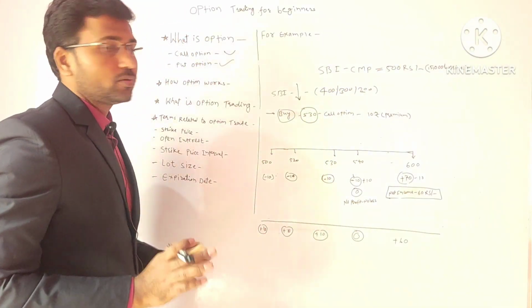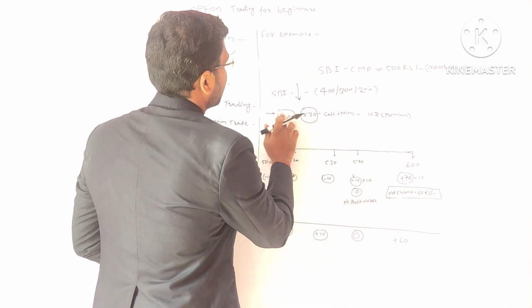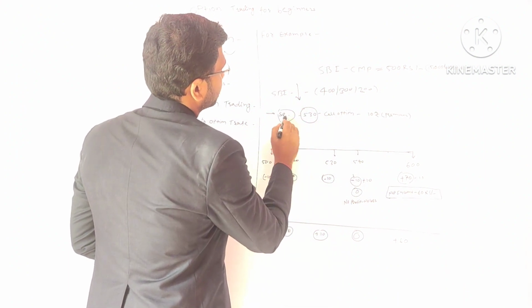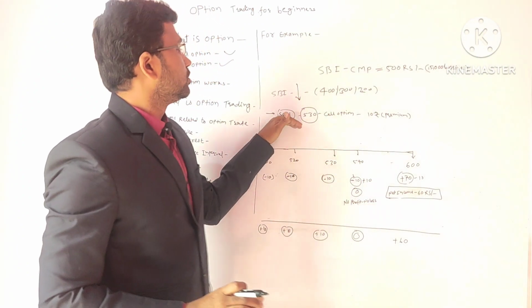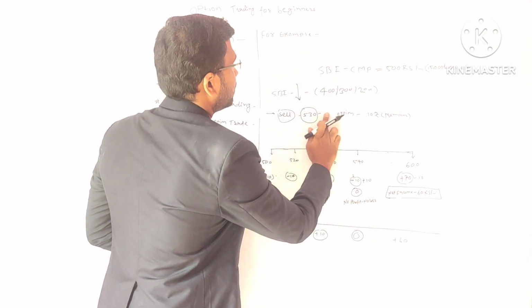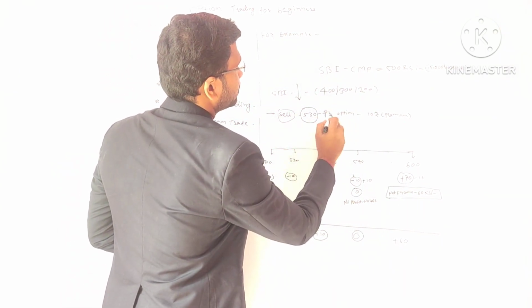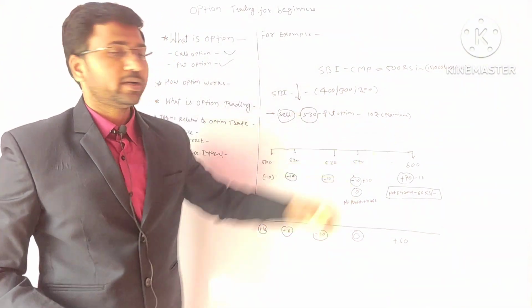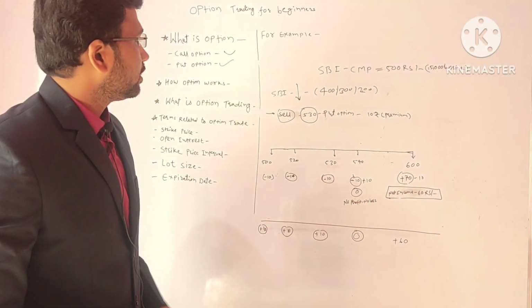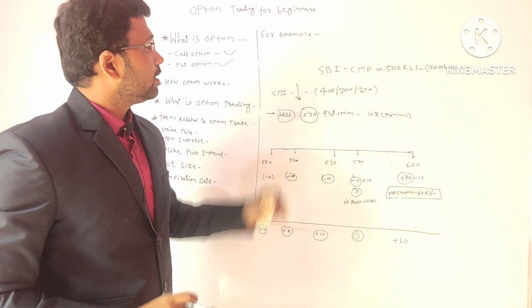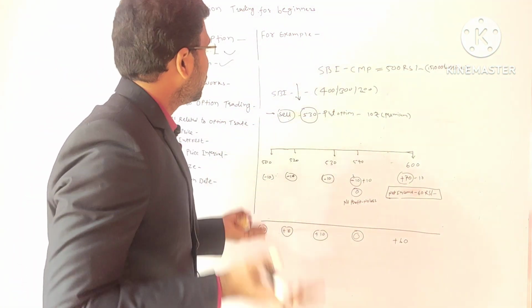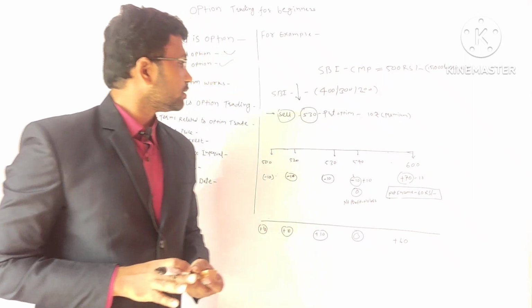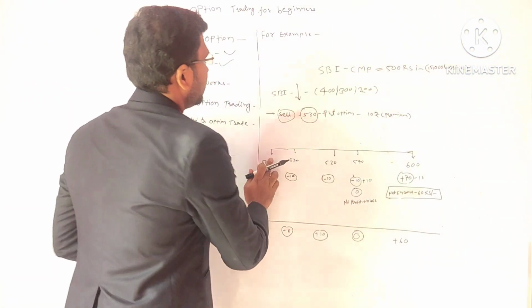So you decided to have the put option. Put option means you want to sell. Okay. So you are entering into the put option. This is the put option. So selling is the put option, and the premium rate is 10 rupees. So what will happen at this point? You have entered into the put option. Now let's take an example.